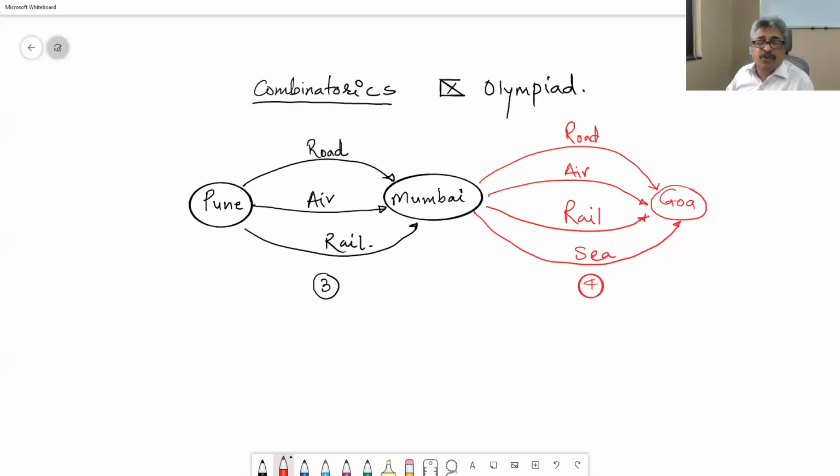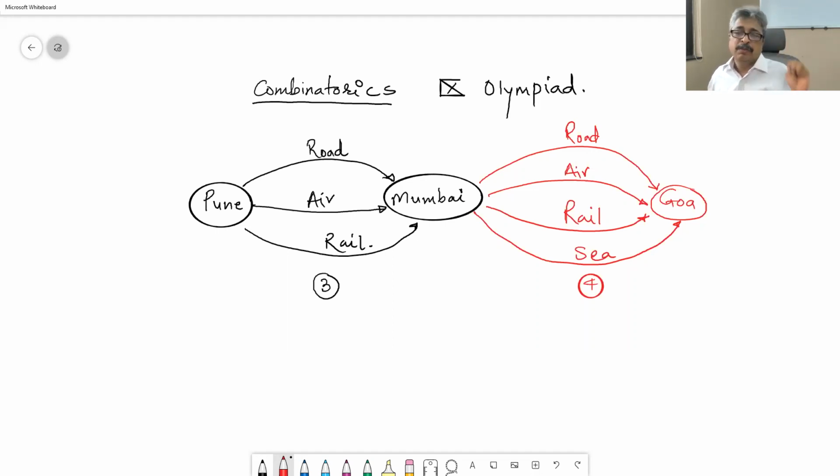Okay. So this is the first lecture of combinatorics, and this is the first question. From Pune to Mumbai, I can go by road, I can go by air, I can go by rail. So in how many ways can I go to Mumbai from Pune? Three ways. Road, air, rail.